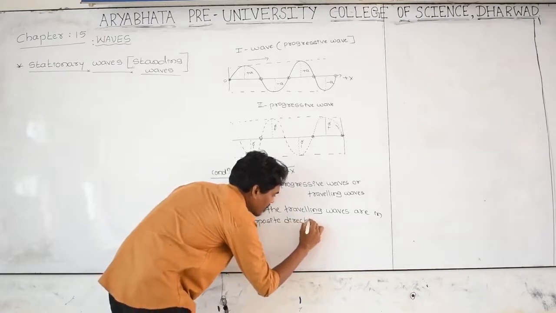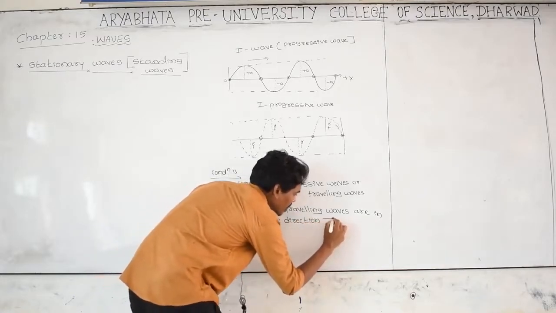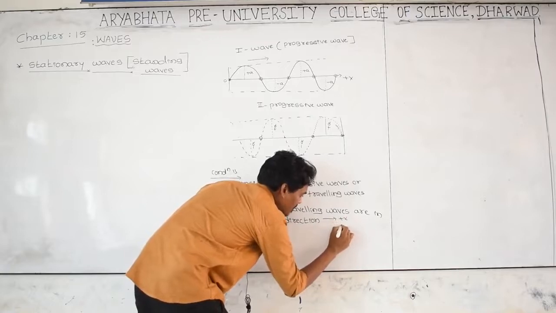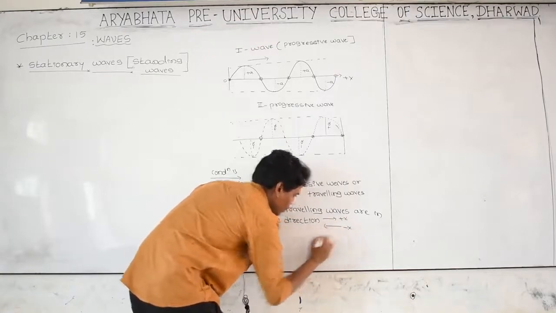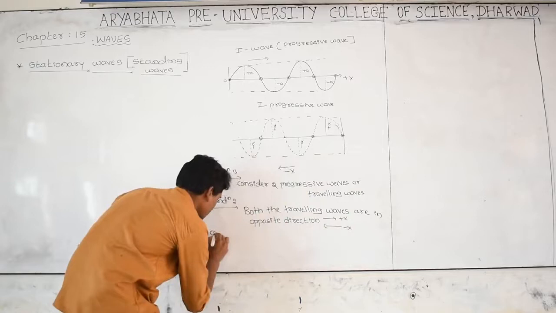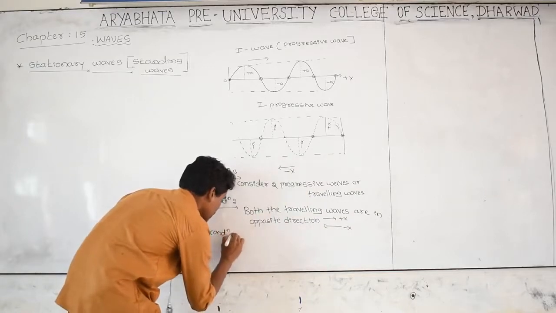As you know very well, the first wave is moving in positive x and the second wave is moving in negative x. And the very important third condition.